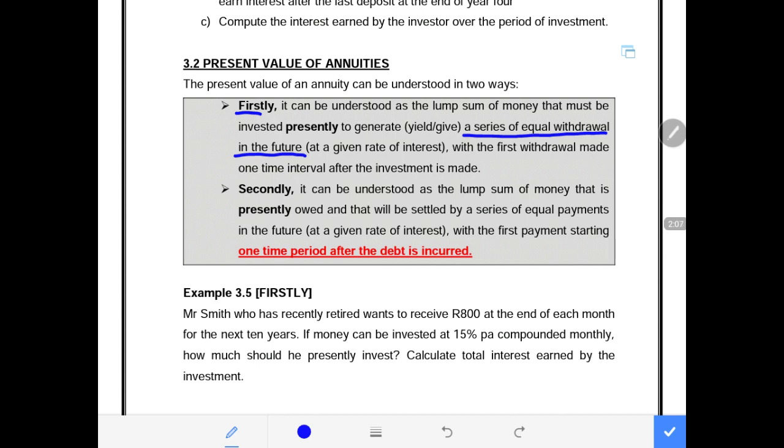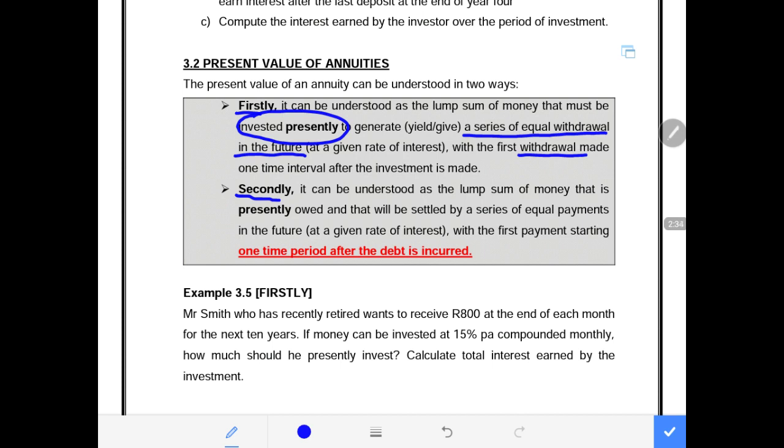What does this mean, one time interval after? Because there is an example that has this. Secondly, please be mindful of the fact that in this one we invest money, then after that we make withdrawals in the future, either withdrawals every 2 months or every 3 months, but there will be future withdrawals based on the amount that we have invested.